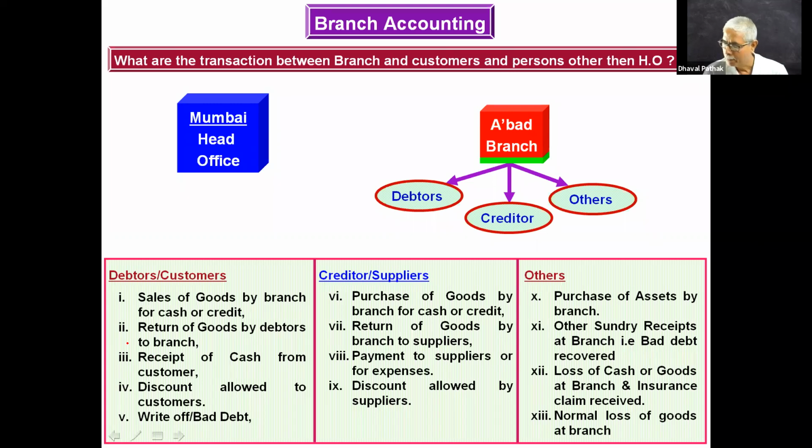Okay. Now, understand one thing. Today in a WhatsApp group, I have sent you one Word file wherein sums of branch account are there. You must have received it, right? Have you received the Word file for branch? Please keep that branch sum. I want to take up one sum and solve here before you, wherein I'm going to apply the concepts that have been explained to you so far.